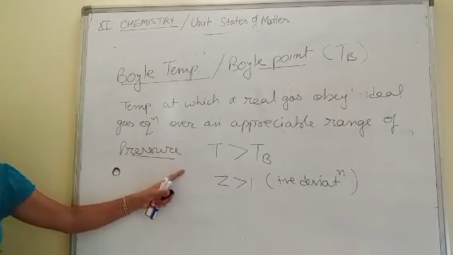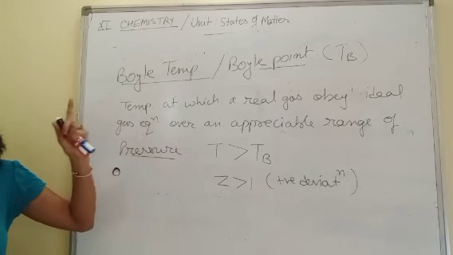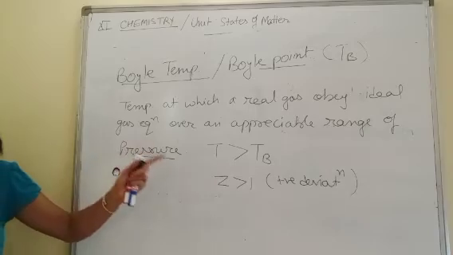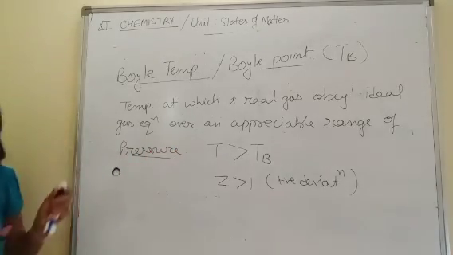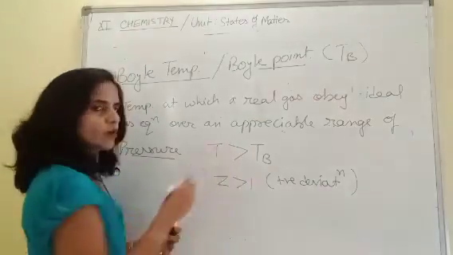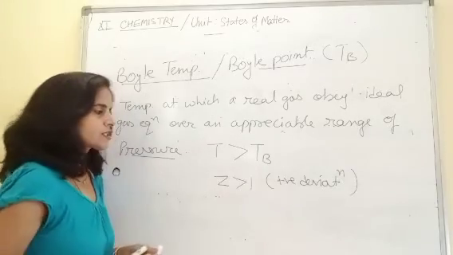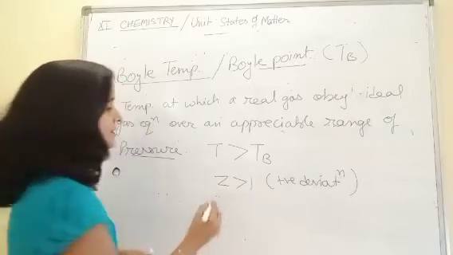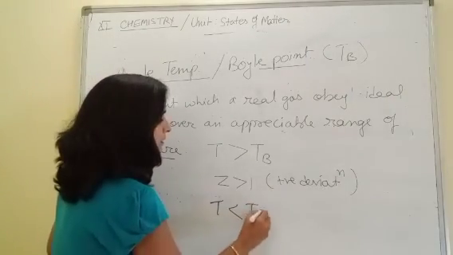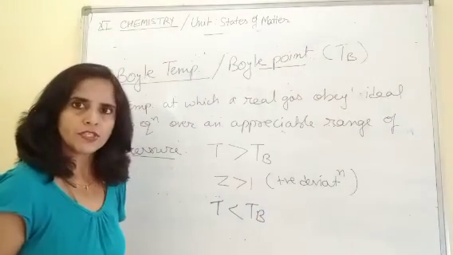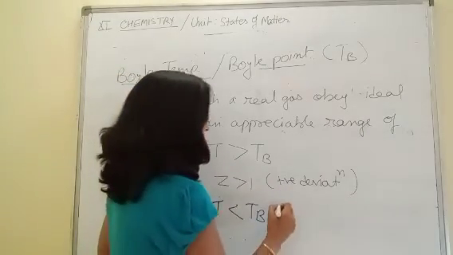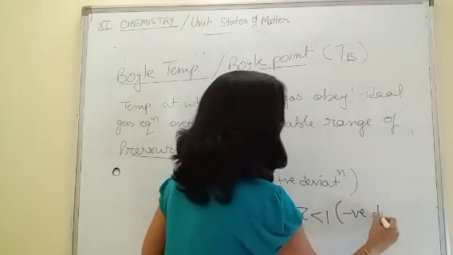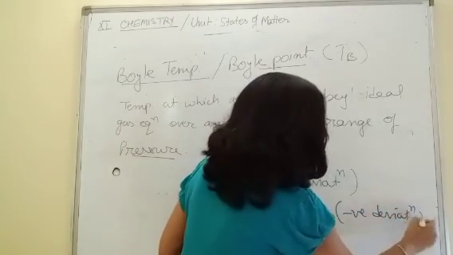Above Boyle temperature, gases show positive deviation. Positive deviation means Z is greater than 1. And if the situation is opposite to this, second situation, that is, if the temperature is less than Boyle's temperature, in this case, Z is less than 1, that is, gases show negative deviation.